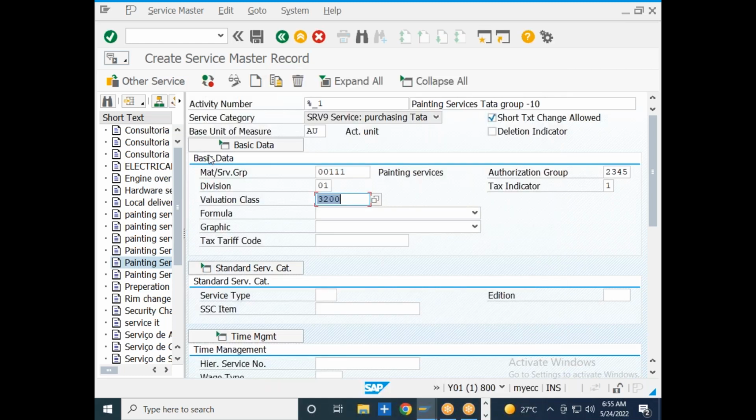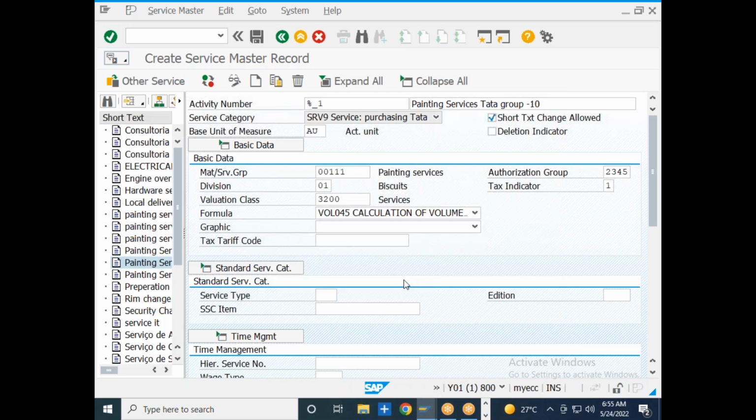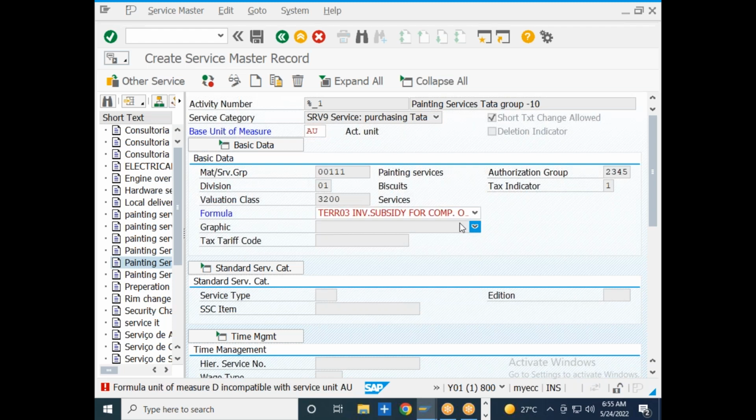So 3200 is the valuation class and the formula. Yesterday we saw the formula that you use to calculate the net service value of this particular service, whether it is a volume-based formula or an area-based formula or something else. You just need to define the formula and select it over here.